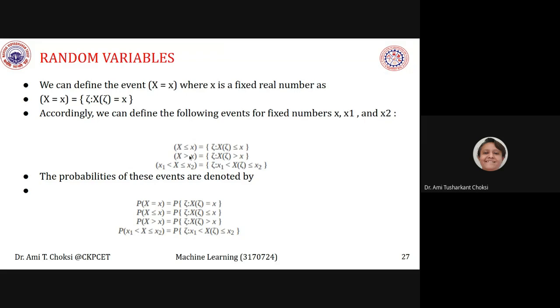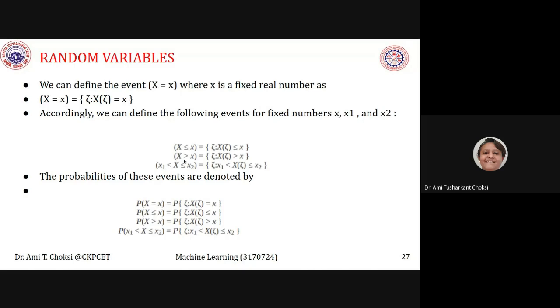How can we say X is less than or equal to x? That means X of tau is less than or equal to x. X of tau is our function, and that is less than or equal to x. The condition given here is the same as the one on the right hand side.